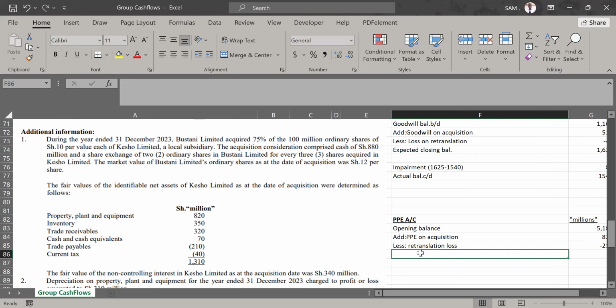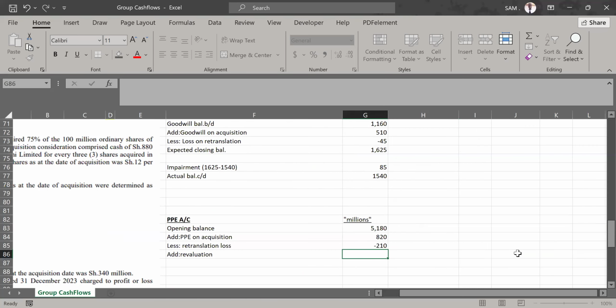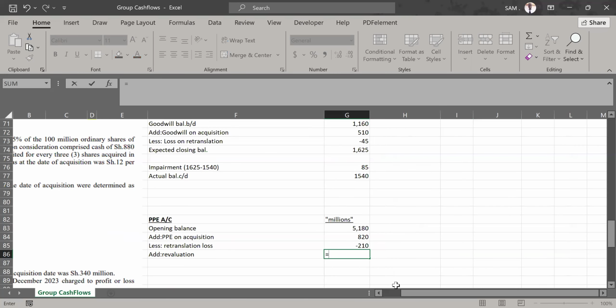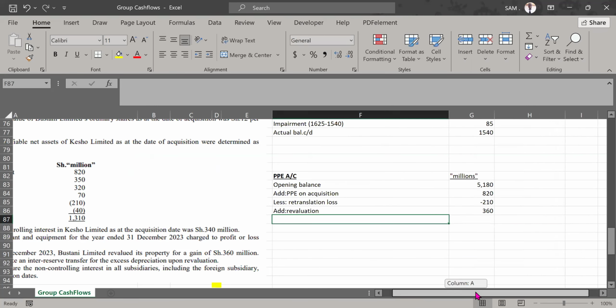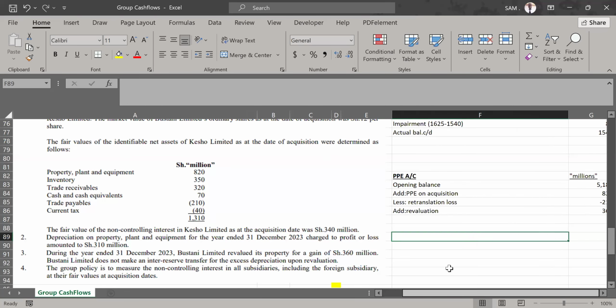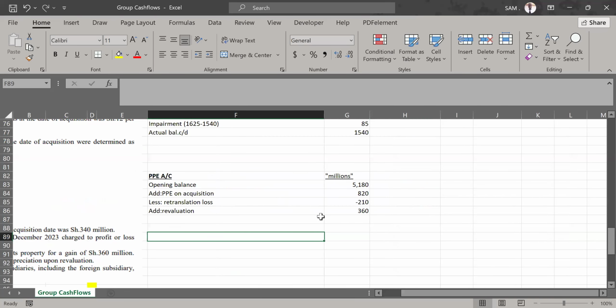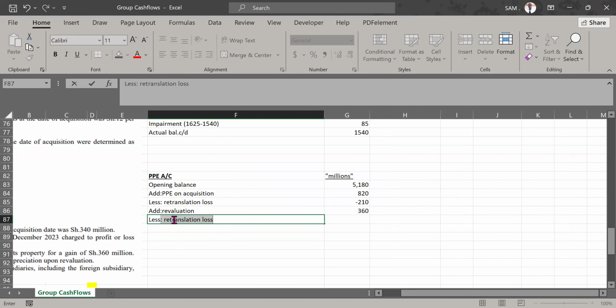And you know this is an upward revaluation, so we are going to add revaluation. It was revalued by 360 million. So that's a revaluation gain. Now, after recognizing that revaluation, is there something else we are leaving out? Yes. Depreciation.